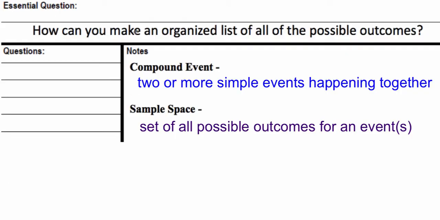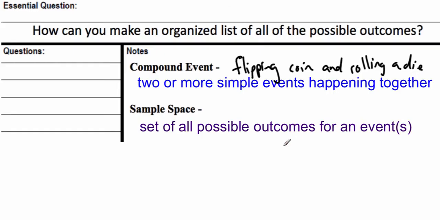Here is our next lesson on finding the sample space, or basically all the different outcomes that could happen. So, to start with vocabulary, we have compound event, that is two or more simple events happening together. So think of flipping a coin and rolling a die. So two things are happening.